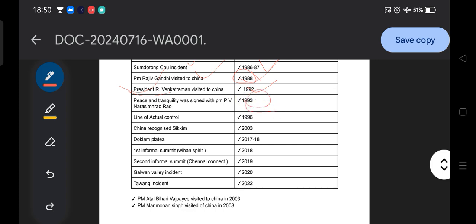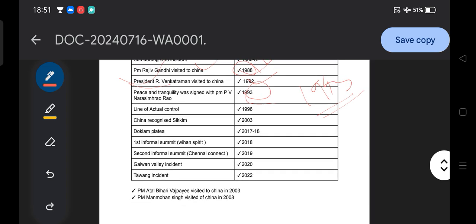Then in 1993, under the Prime Ministership of P.V. Narasimha Rao, the Peace and Tranquility agreement was signed. Very, very important. Then the Line of Actual Control, India and China, 1996. On the other hand, the Line of Control is between India and Pakistan. But the Line of Actual Control, India and China, is very, very important.